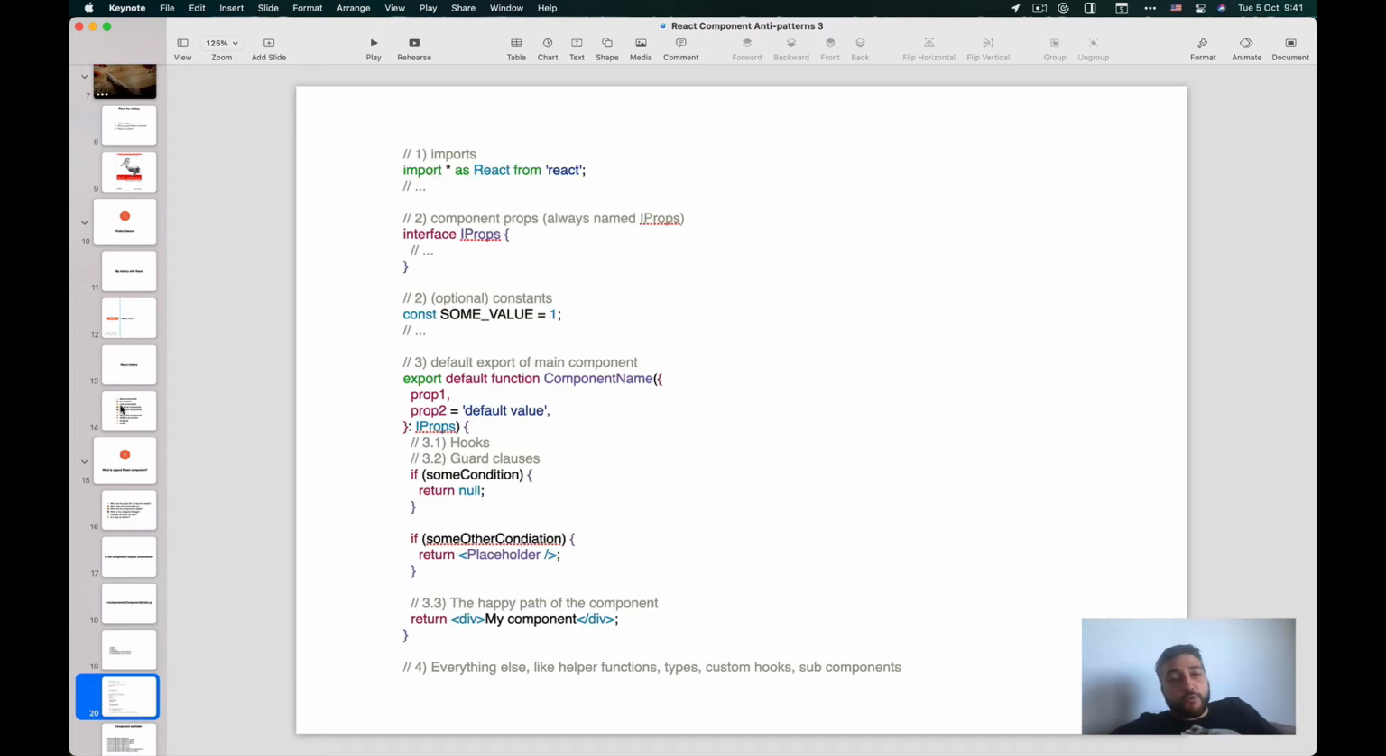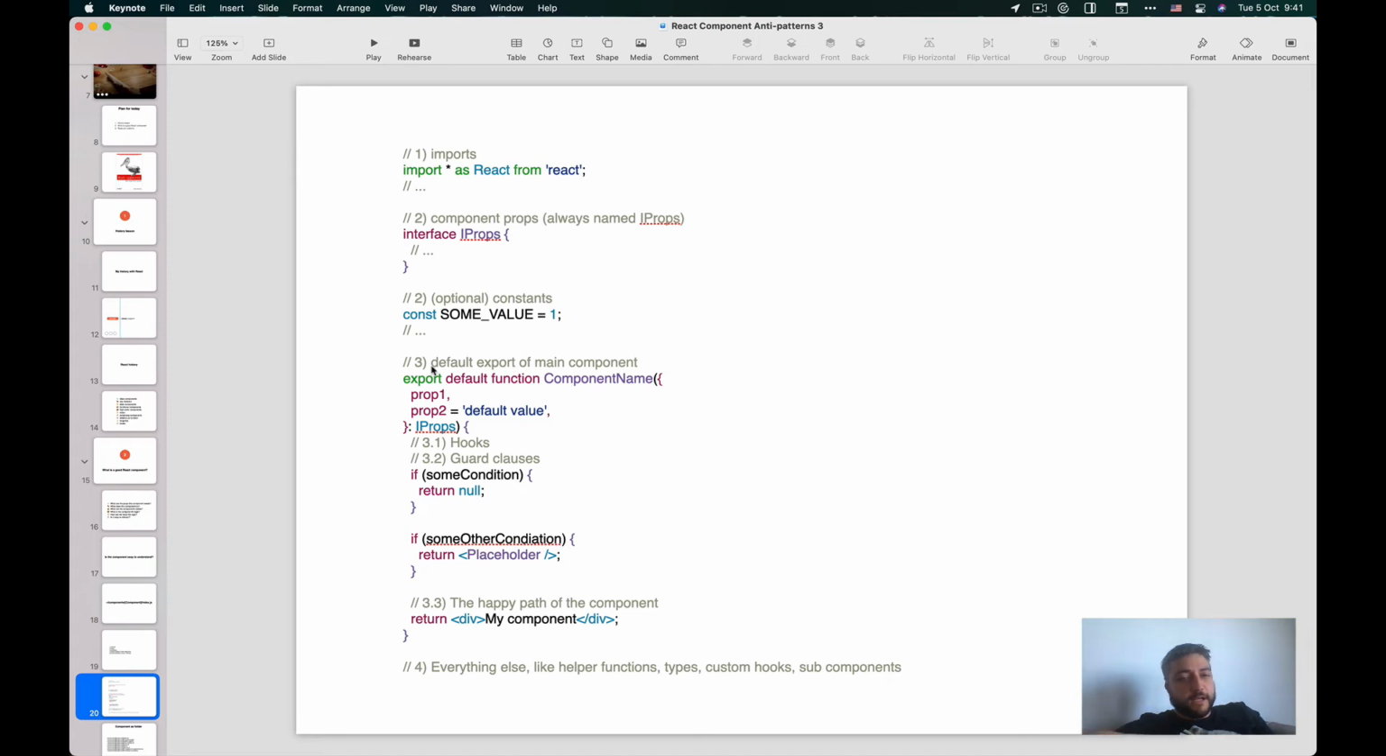So this is what a component file looks like for me. I'm importing, then I have the interface and I always name it IProps, because when I open the file, I just scan for IProps. That's the second thing after the imports, and this is what I need in order to use this component and to understand it. Second, and this is optional, I have constants, some values that are important for this component. And third, I start the component itself.